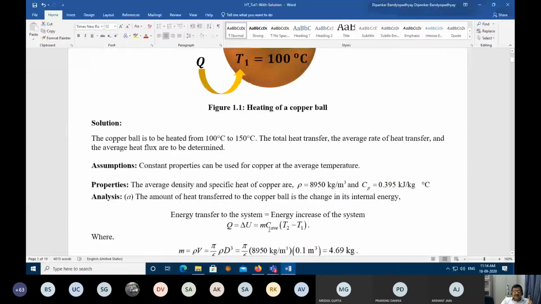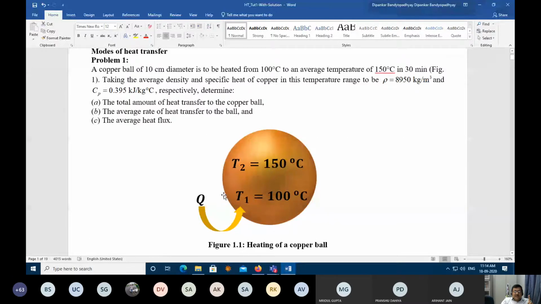So for this vector, you have to consider whether the normal is inward normal or outward normal. If your area vector has a normal which is towards the inner direction, towards the center of the sphere, then your heat flux is positive. It is in the positive direction. And if the normal is in the outer direction, it is negative. How do you define the normal? It is gradient of R divided by mod of gradient of R.